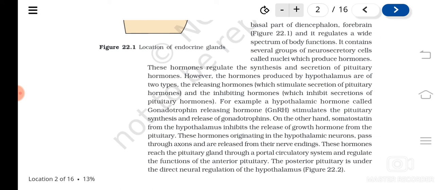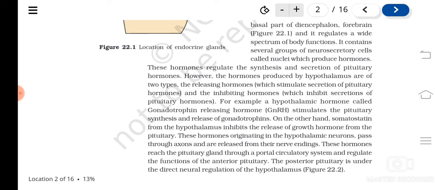On the other hand, somatostatin is an inhibitory hormone produced by the hypothalamus, which inhibits the release of growth hormone from the pituitary gland. So the hypothalamus is the gland which connects the neural system and the endocrine system. It is present in the basal part of the diencephalon of the forebrain, and the hormones produced by it are known as neurohormones.